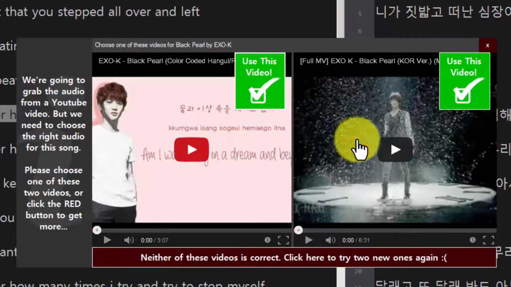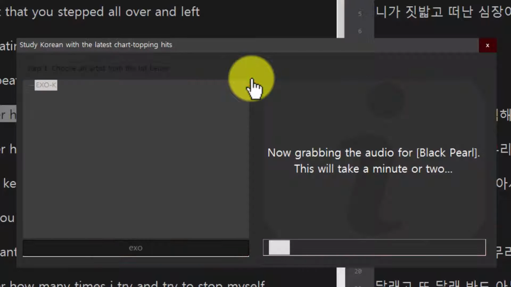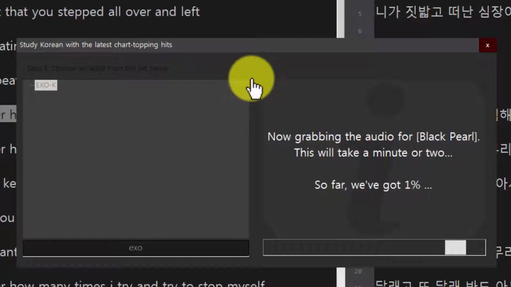So I can press play and preview these videos, and if neither one of these is correct, I can just press the red button and get 2 more. But I happen to know this one on the left is the correct audio, so I'm going to press use this video now, and it's going to process this video. It's going to take a minute or 2 to download this video and specifically extract the audio so that we can study the audio for this song.